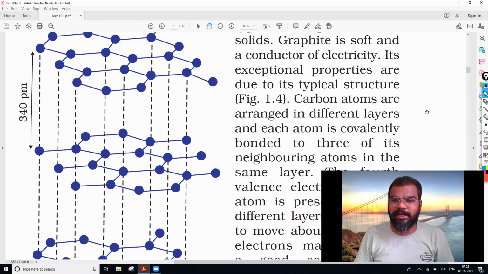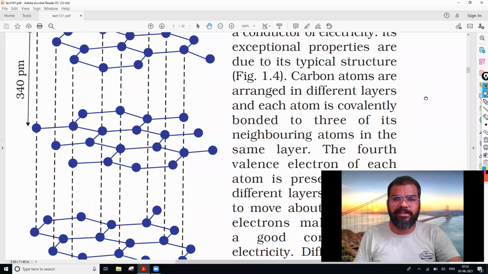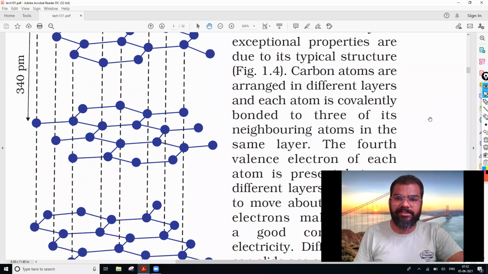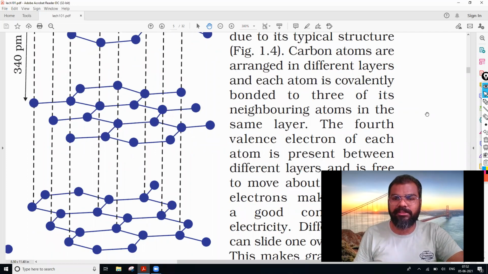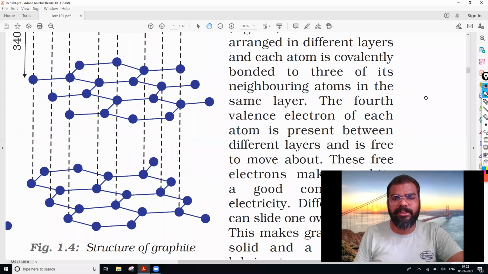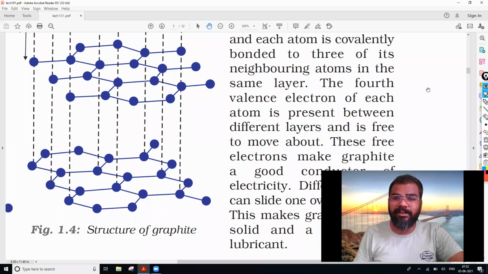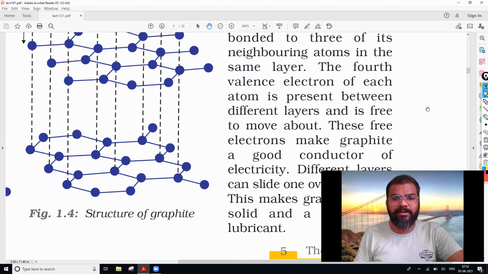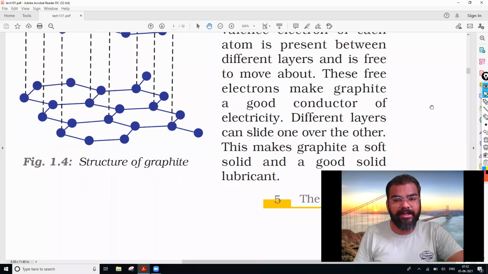Then the carbon atoms are arranged in different layers, and each atom is covalently bonded to 3 of its neighboring atoms in the same layer. The 4th valence electron of each atom is present between the different layers and is free to move about. So that is what I say: the fourth electron moves from the first layer to the second layer to the third layer. These free electrons make graphite a good conductor of electricity.